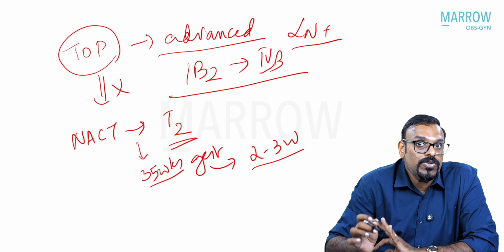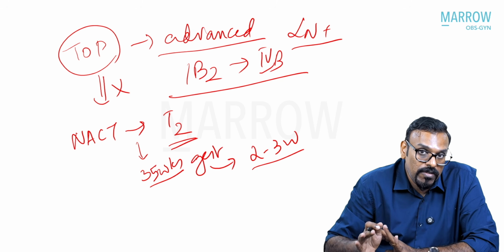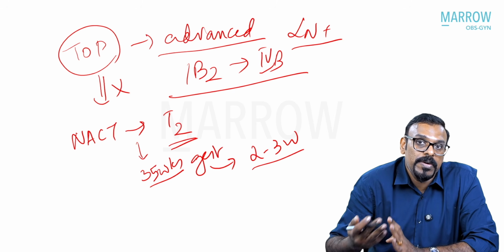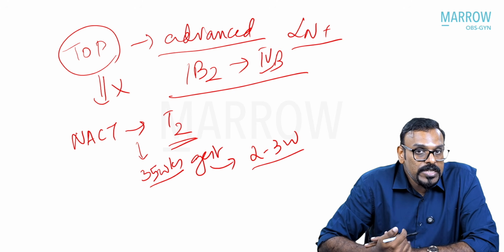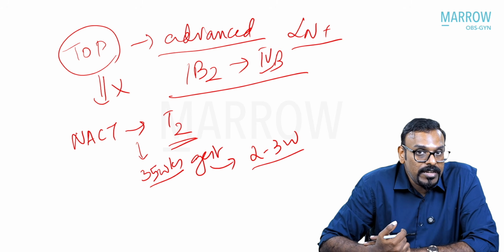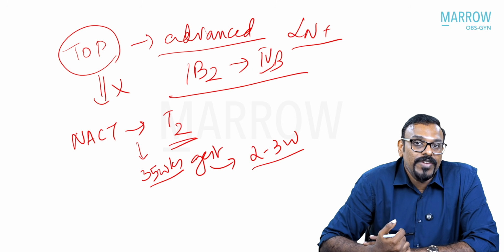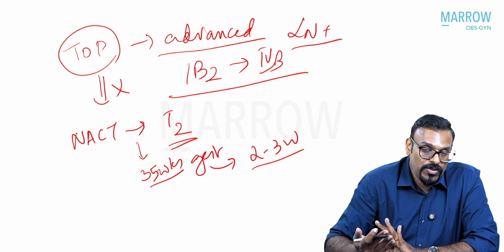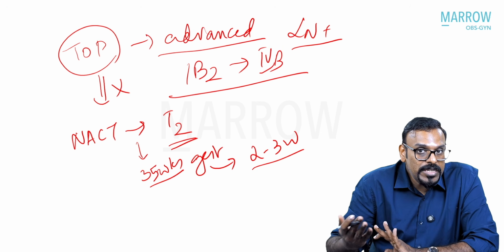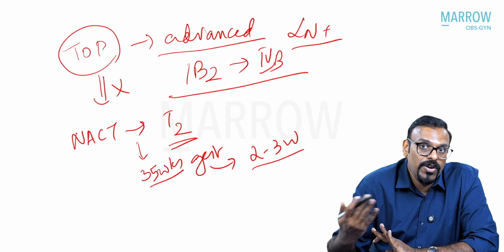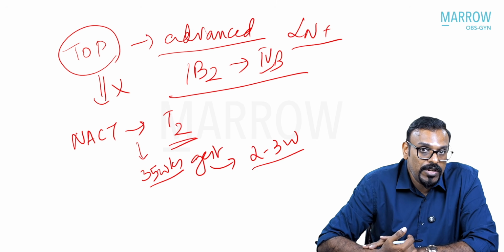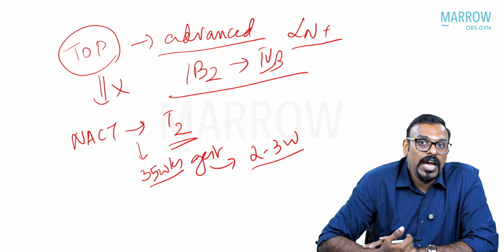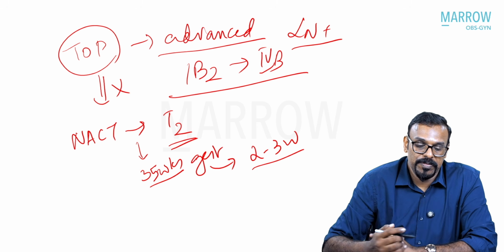So these are the two options when you think in terms of advanced disease, whether you go for a termination of pregnancy or neoadjuvant chemotherapy. And then depending upon the final stage, at the time of cesarean delivery, would you advise a radical hysterectomy along with the cesarean delivery? This is when you have those tumors where radical hysterectomy is the treatment of choice. But if you have tumors that are beyond 1B2, that is from 1B3 onwards up to the advanced stages 3 and 4, then you would want the patient to undergo concurrent chemoradiation, and that would be given after the delivery.